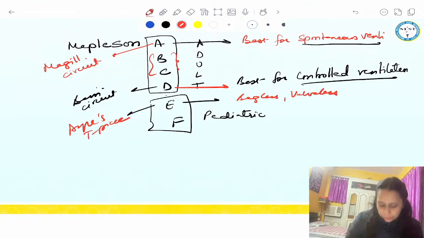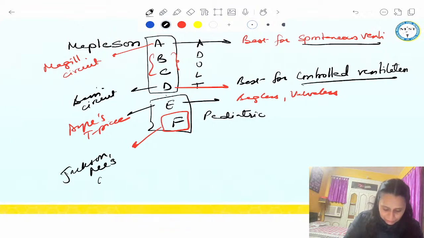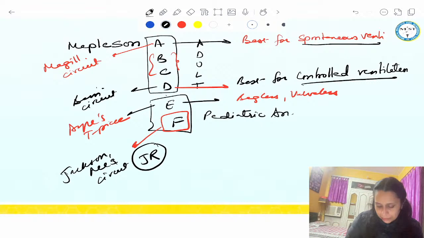It was made useful in the form of F. So F was made useful by a person called Jackson Rees. So Jackson Rees circuit is F, or we call it JR circuit. And this is used for pediatric anesthesia. So for pediatric anesthesia, which was asked in last exam, answer is circuit F.